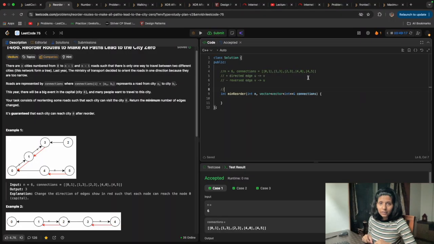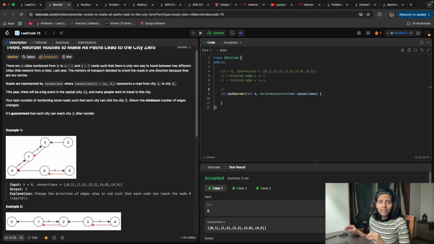So if that node was greater than 0, I add 1 to the changed number of edges, and then I return the changed number of edges at the end.